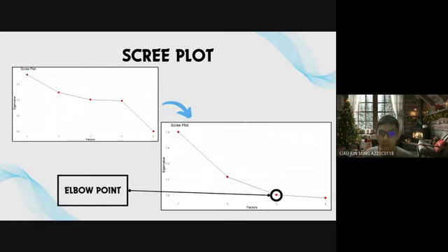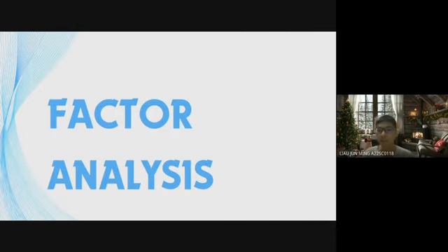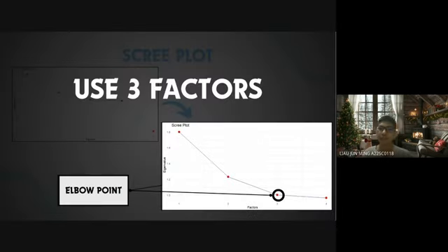Next, for the scree plot, this is the plot of the eigenvalues. We observe in the graph that the third eigenvalue is significantly larger than the fourth eigenvalue. The third point is the elbow point, so the first 3 factors are important, and we only use the first 3 factors.